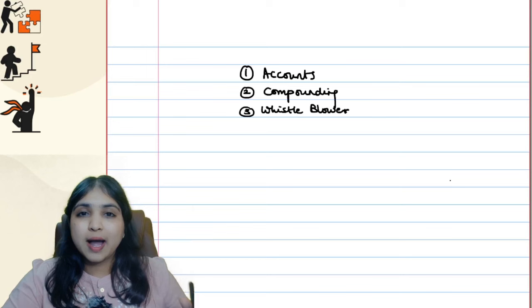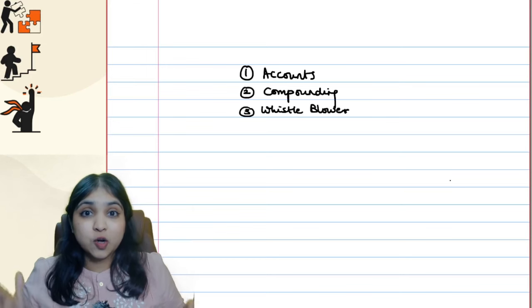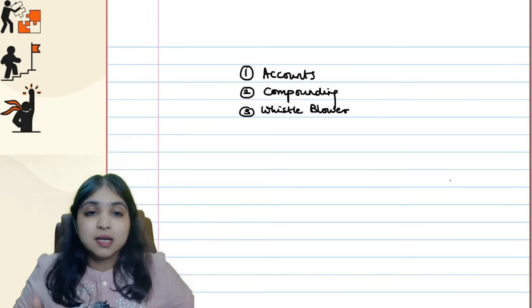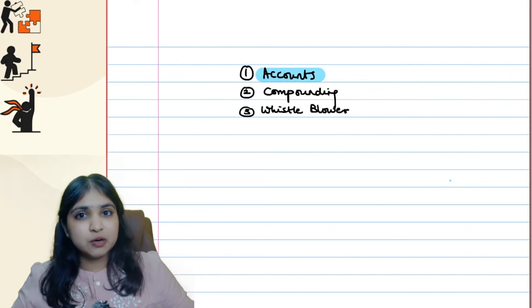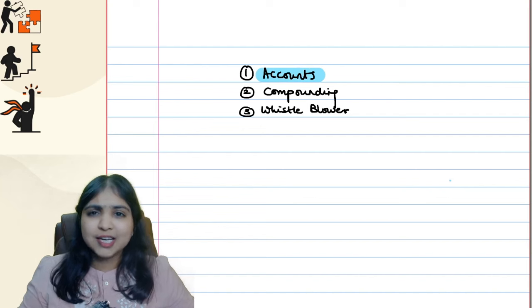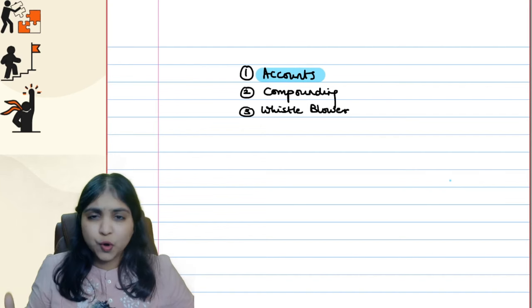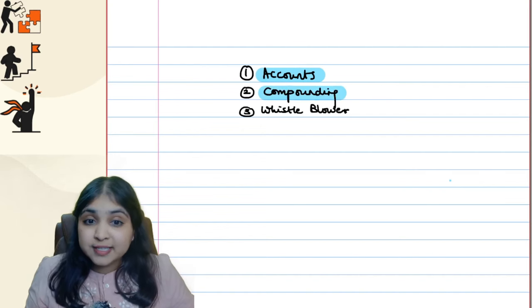Now in this video, I have brought in three really important concepts for you from the LLP Act. Number one, about the accounts of the LLP, basically your statement of accounts and solvency, annual return, filing with ROC, audit of the accounts, all of that. Then compounding of offenses under the LLP Act, and finally the whistleblower concept.